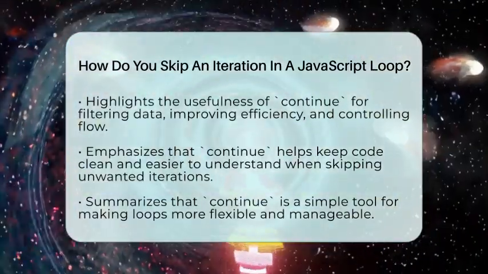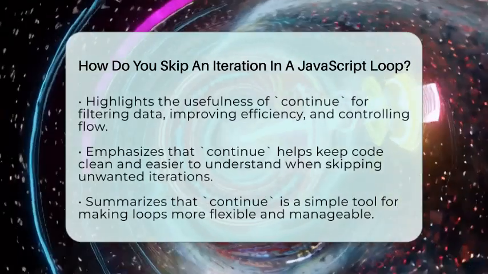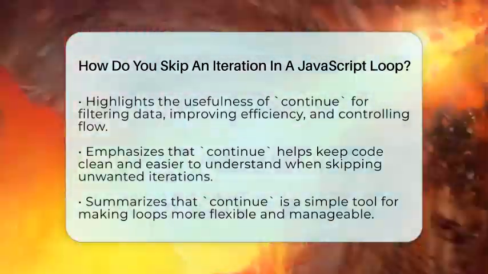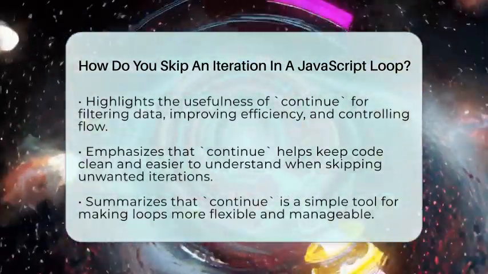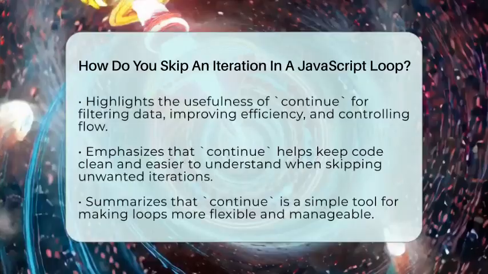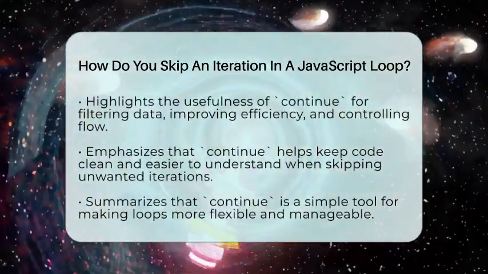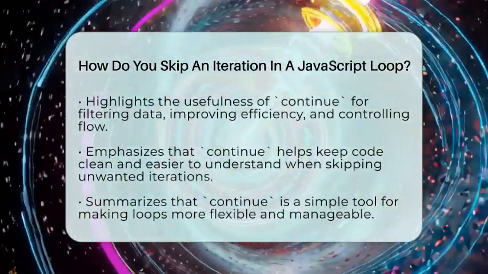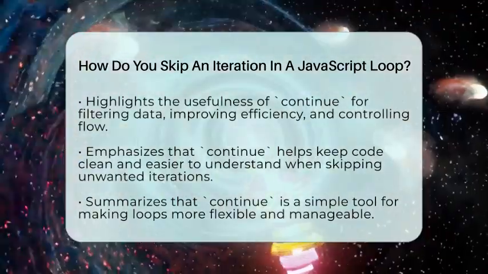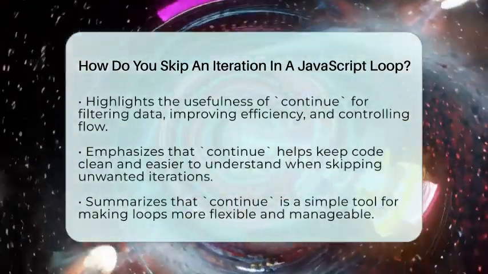Using continue is great for filtering out unwanted data during iteration, saving processing time, and controlling flow, especially in nested loops. It helps keep your code simple and efficient by avoiding unnecessary steps. So, whenever you need to skip certain parts of a loop based on a condition, remember that continue is your go-to command. It's a straightforward way to make your loops smarter and your code easier to read.